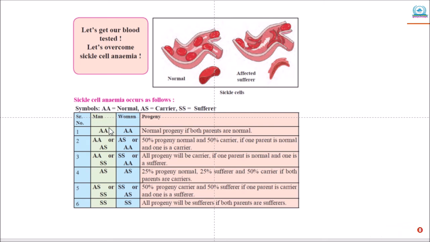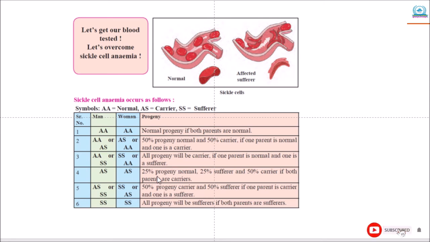Suppose man and woman are both normal, so their progeny, both parents being normal, will be normal. Then suppose the man or woman is either normal or carrier. So their 50% progeny is normal and 50% is carrier. If one parent is normal and one is a sufferer, here you can see all progeny will be carriers.